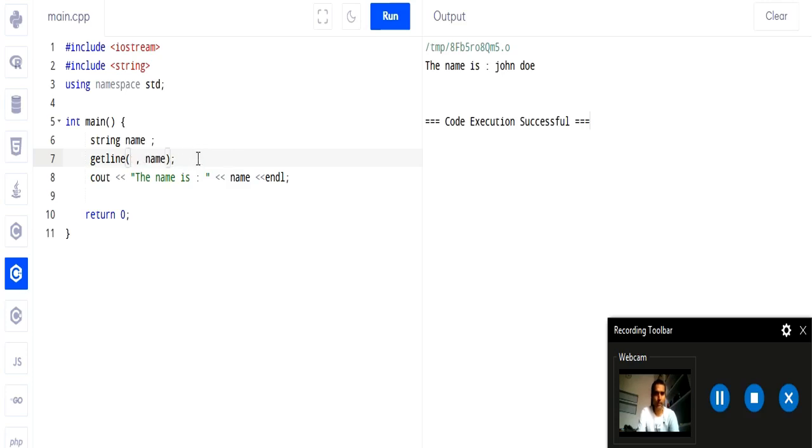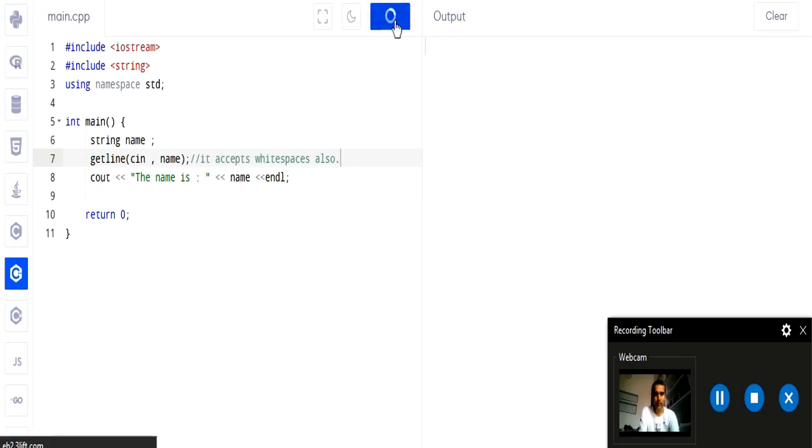So this is important and it can be asked in your interview. So currently we are taking it from keyboard, so cin, and then it will take the input from cin. Then the second most important thing is that getline accepts white spaces also. Okay, so like here between John Doe there is a white space, so it will take John Doe as a complete string. Okay, so these are the two important things for the getline function.